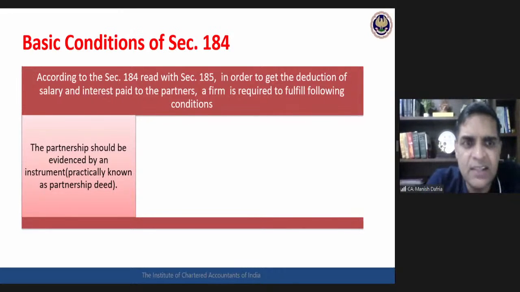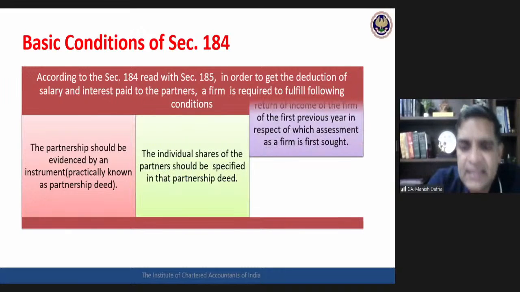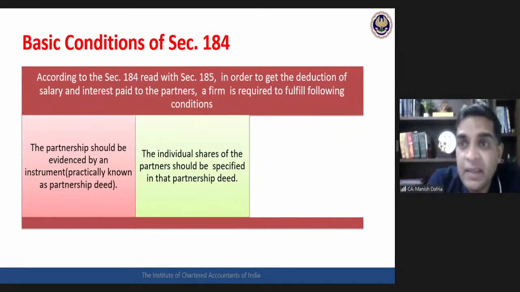So the first condition is this: there has to be a partnership deed. There has to be a written document saying that there is this partnership firm. First condition. Second condition, in that partnership deed, one requirement must be fulfilled, that whatever is the individual share of the partner, that should be clearly mentioned.